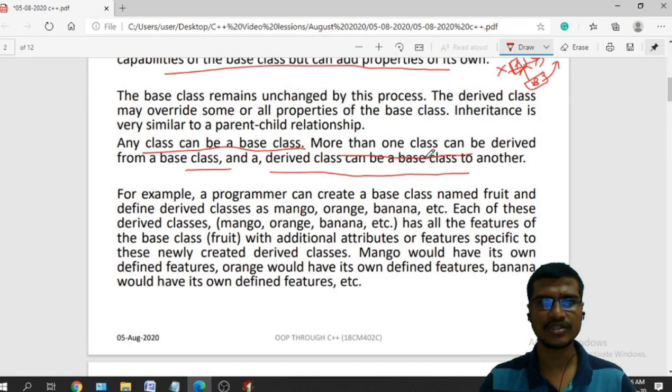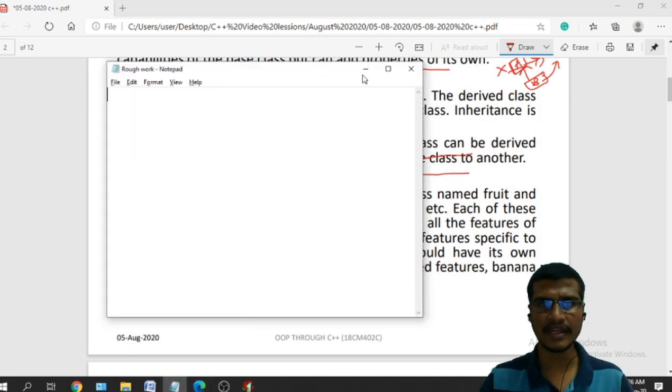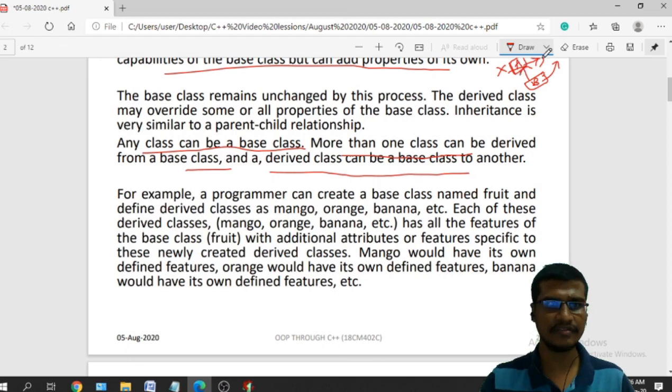So we have one base class. From a single base class, I can derive any number of derived classes. Like we have A as the base class.